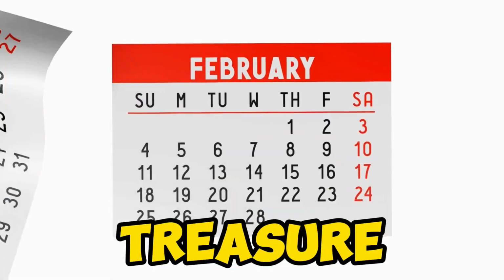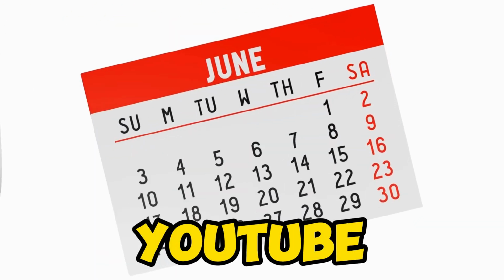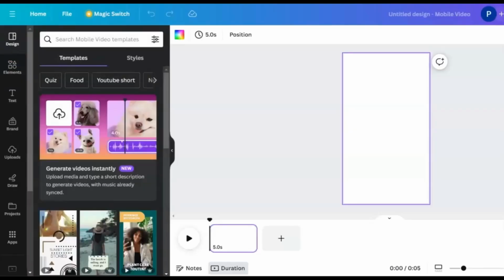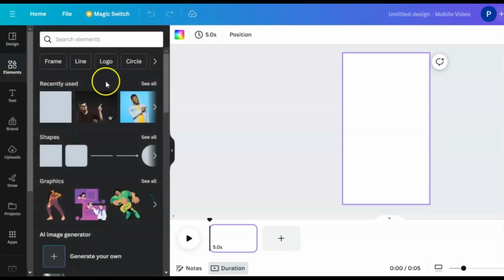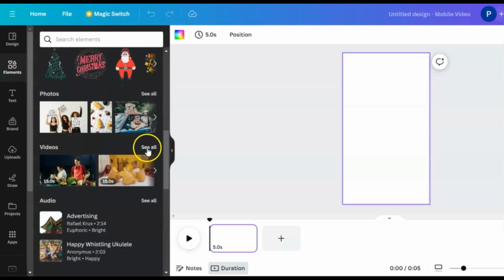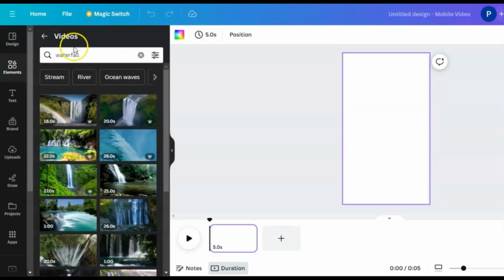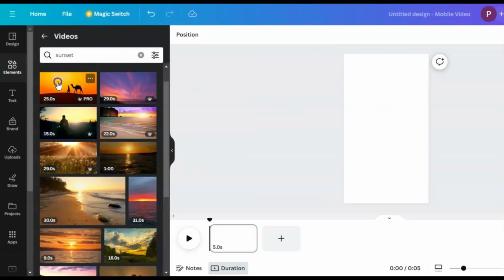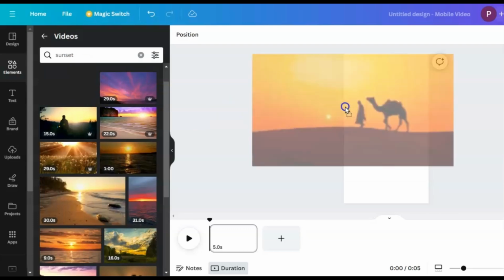Imagine having a treasure trove of content to post on YouTube for the next few months. Exciting, right? Once you're set with the trial, let's start crafting those videos. First up, choose a background video. Hit the Elements option, then scroll down to the Videos section here. Click on See All and search for something like a waterfall or a sunset. Pick an ambient background, drag it into the blank canvas, and adjust it to cover the white space.